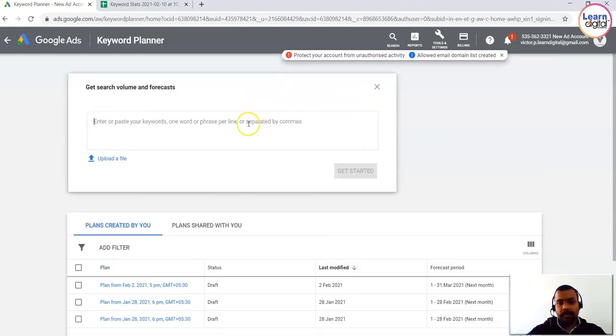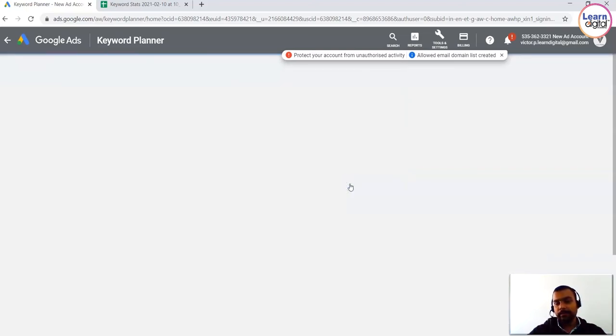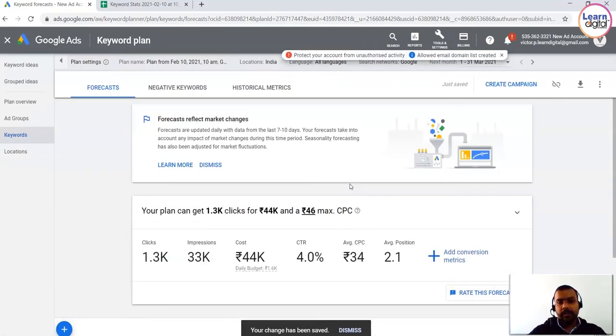So I'll be able to understand how my keywords are going to perform on the search engine Google. I just need to drop these keywords over here and click on Get Started. If I click on Get Started, it will tell you how many clicks I'll be gaining for how much budget. If I spend around 44k monthly, I'll be able to get 1.3k clicks and 33k